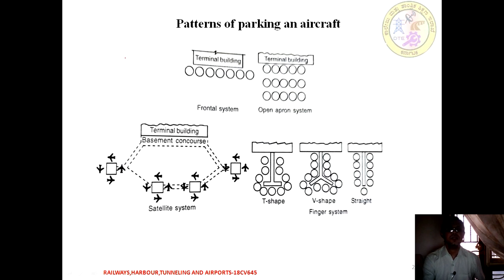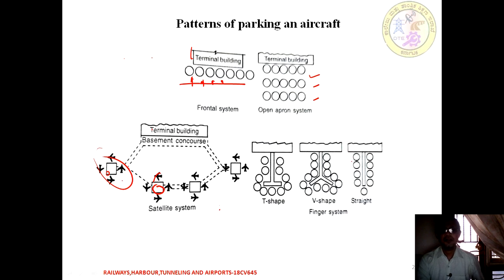If it is a terminal building, that is a frontal one. As I explained, whenever we have a terminal building and we park an aircraft in the front section, it is a frontal one. This is the open apron, where we can provide parking for an aircraft on the apron. Apart from that, we have a satellite. Apart from the terminal building, if we provide a small satellite over which the aircraft are parked, that is called a satellite type.